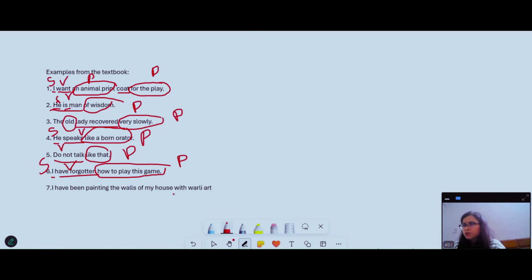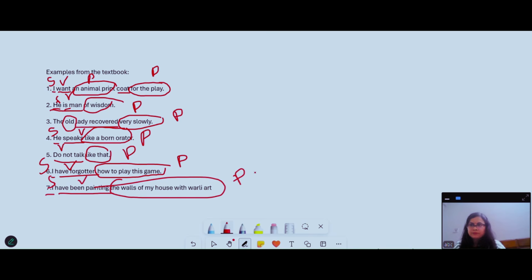Another sentence. I have been painting the walls of my house with whirly art. What is the subject? I hope by now you people must be able to work out the subject, the verb, as well as the phrase. Here, I is the subject. Have been painting is the verb. And the walls of my house with whirly art is an extra information.